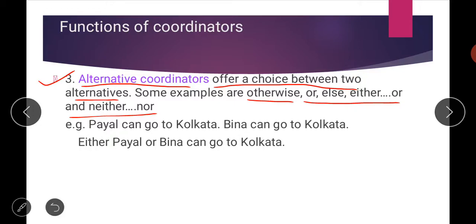See, look at this example. Payal can go to Kolkata, Beena can go to Kolkata. If you want to join these sentences, you can say either Payal or Beena can go to Kolkata, means